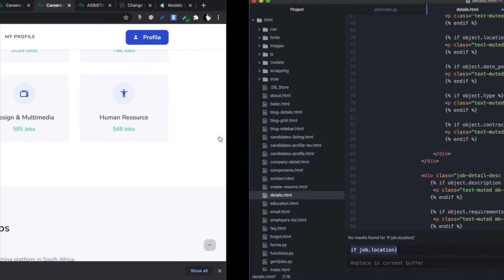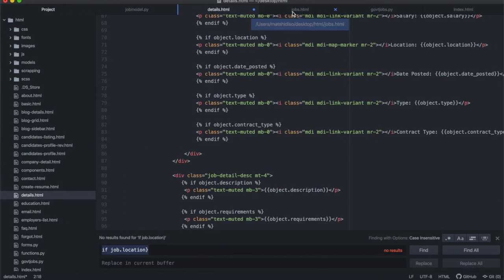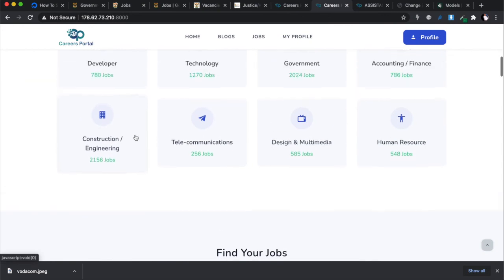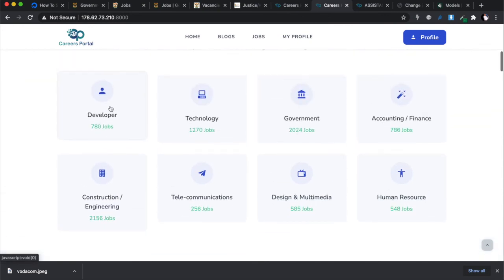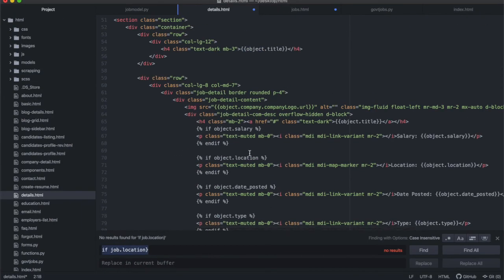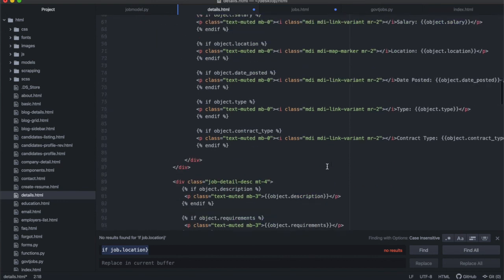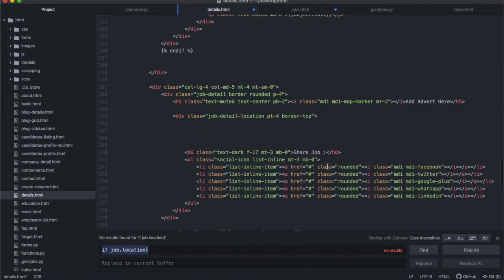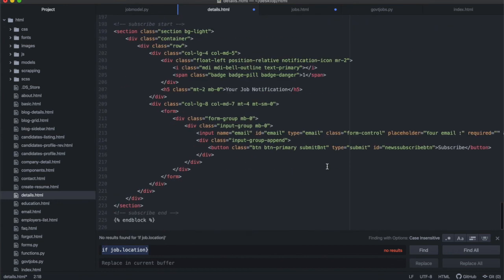This is your homework. If you've seen how we built the list, for this we don't have to build the list page because no one is going to be looking for a list of categories. But what we're going to be building is the detailed category page. And within the detailed category page, the way we've done the detailed page over here, we're going to be displaying all the detailed information that is in the database. But then at the bottom, maybe before the footer, we can add a list of jobs.